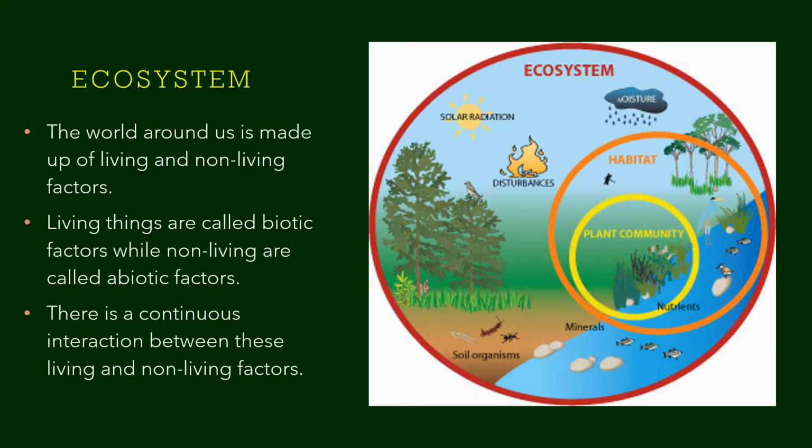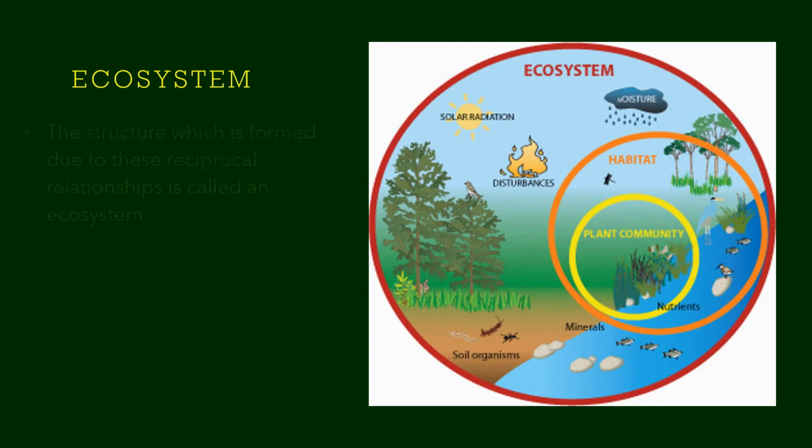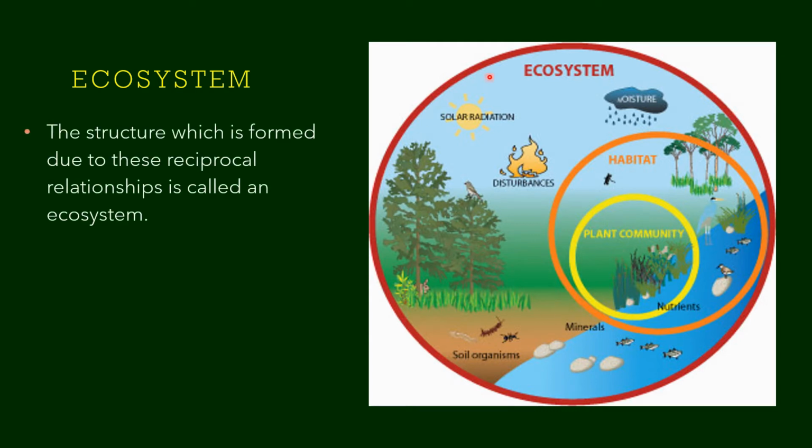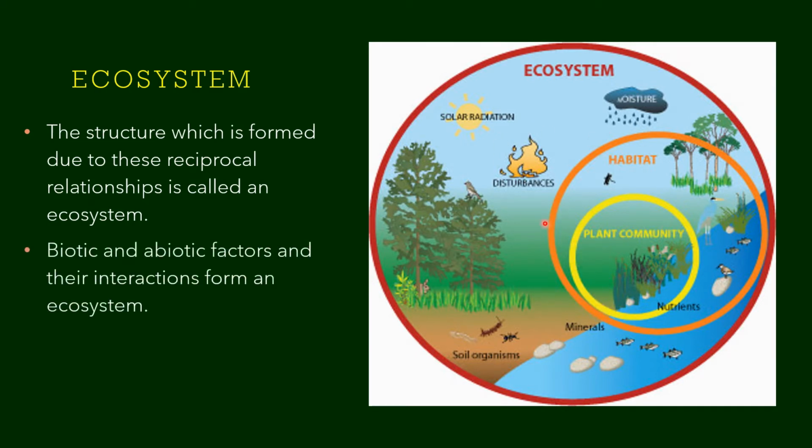Both living and non-living factors continuously interact in an ecosystem. Children, the structure which is formed due to this reciprocal relationship is an ecosystem. Both biotic and abiotic factors and their interactions form an ecosystem.